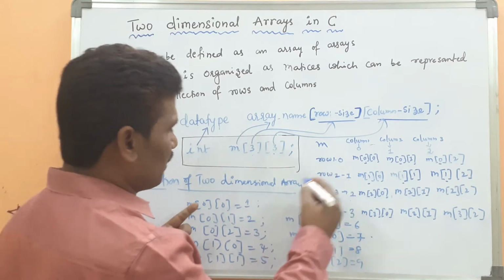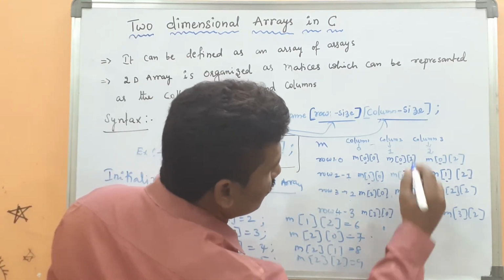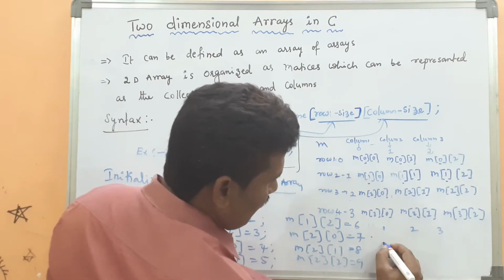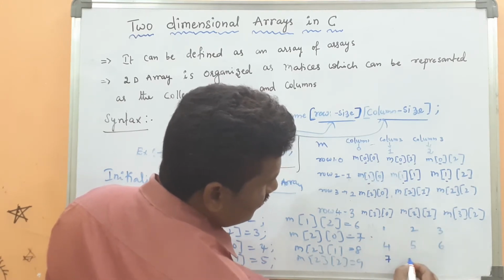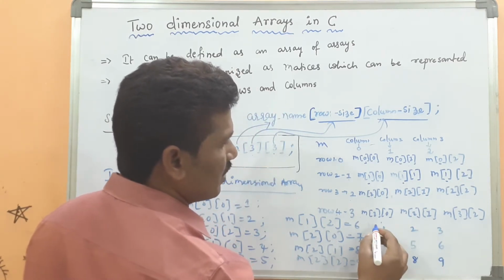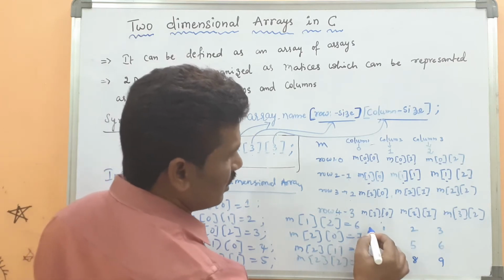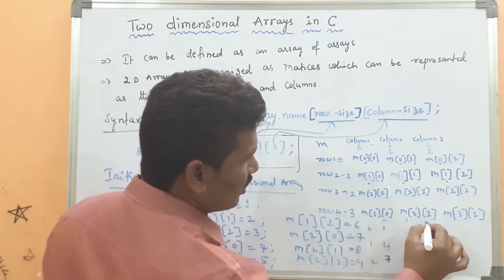How can it be represented? M, here 1, 2, 3, 4, 5, 6, 7, 8, 9. Because 0, 1, 2, 0, 1, 2.